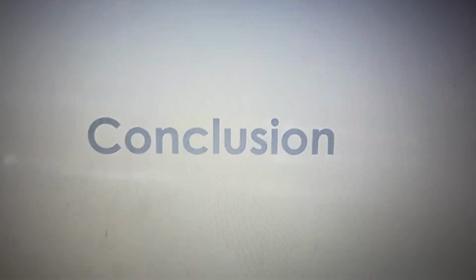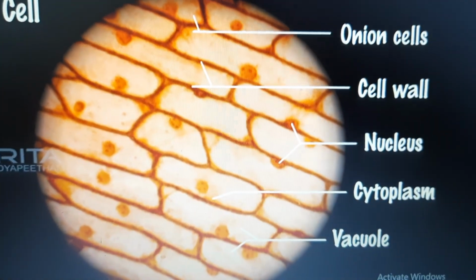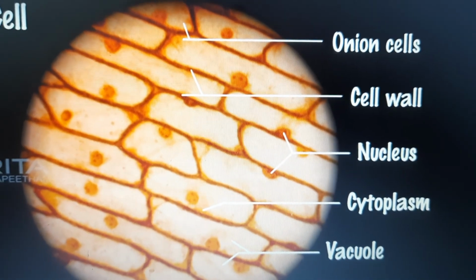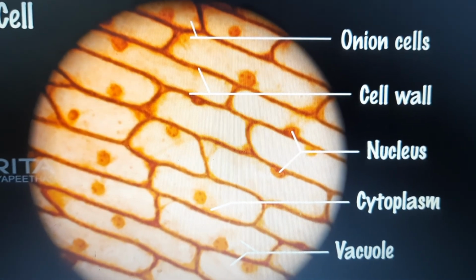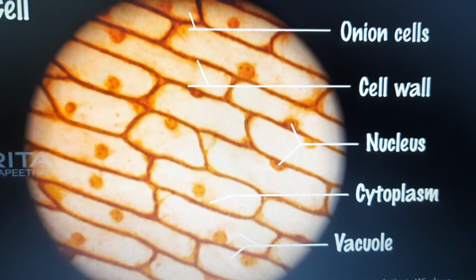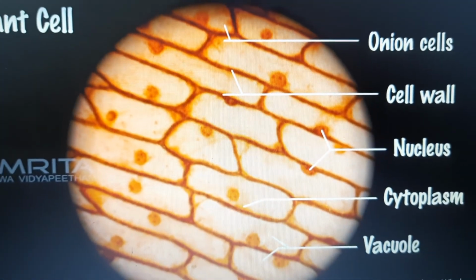Students, what do you observe? Let us conclude. In the plant cell, onion peel cell, rigid cell wall, cell membrane, peripheral nucleus and vacuoles are present, isn't it?